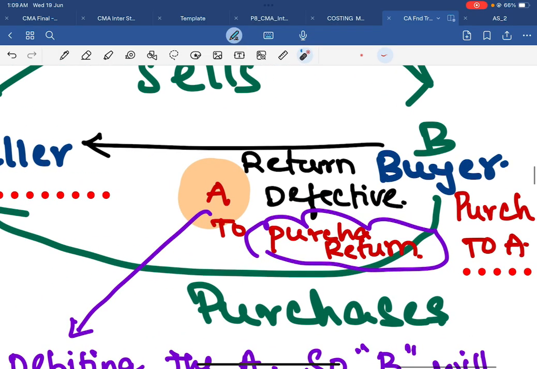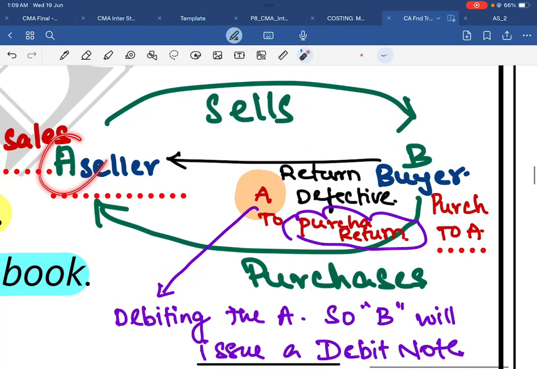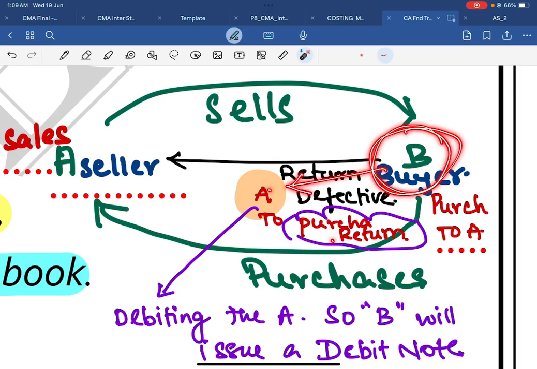Due to some defect, B is returning the goods to A. At that time, in B's books, what journal entry will he pass? A to purchase return.